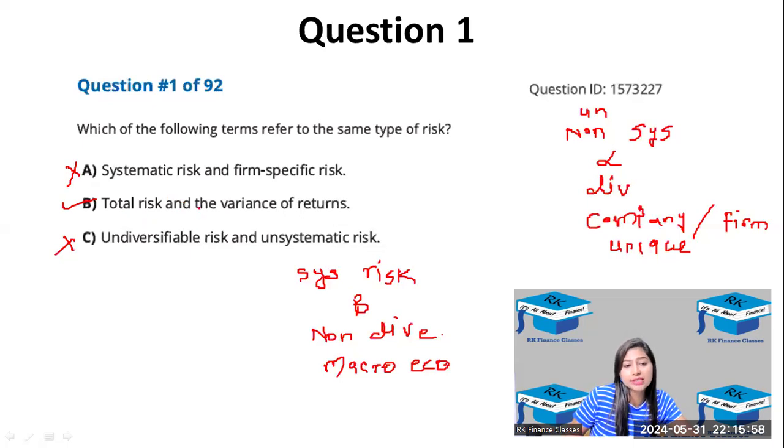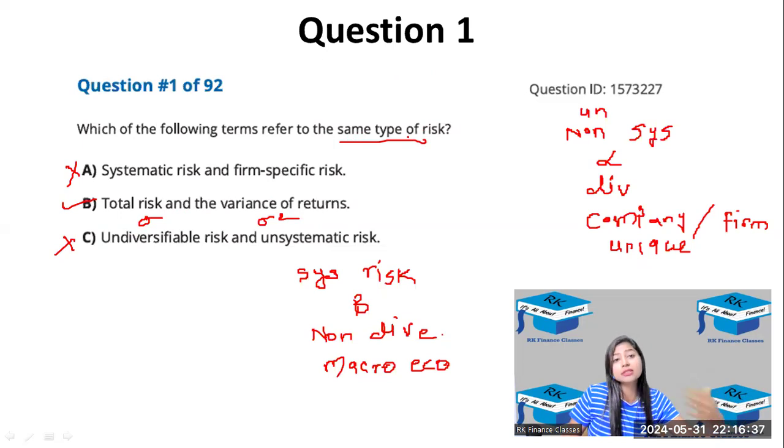So basically total risk is identified by sigma and variance of returns is nothing but sigma square. So standard deviation and the square of standard deviation. So it is the same type of risk. So the answer for this question is B. We have been asked which of the following terms refer to the same type of risk. So total risk is identified by standard deviation and variance is nothing but the square of standard deviation. So it's the same thing. Not exactly sigma, but sigma and sigma square, we have been asked for the same type of risk. So the total risk is identified by standard deviation, that is nothing but sigma, and variance is sigma square, right? So the answer for this question is B.